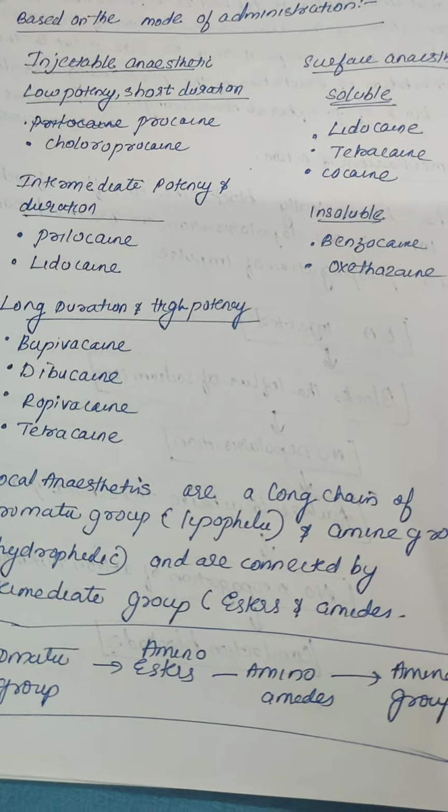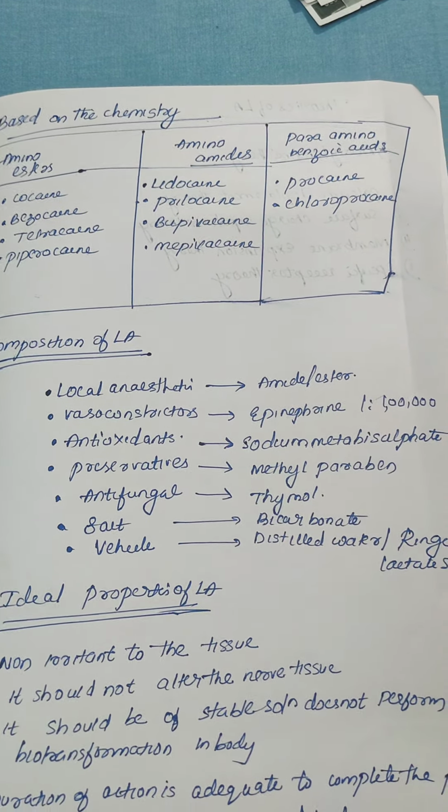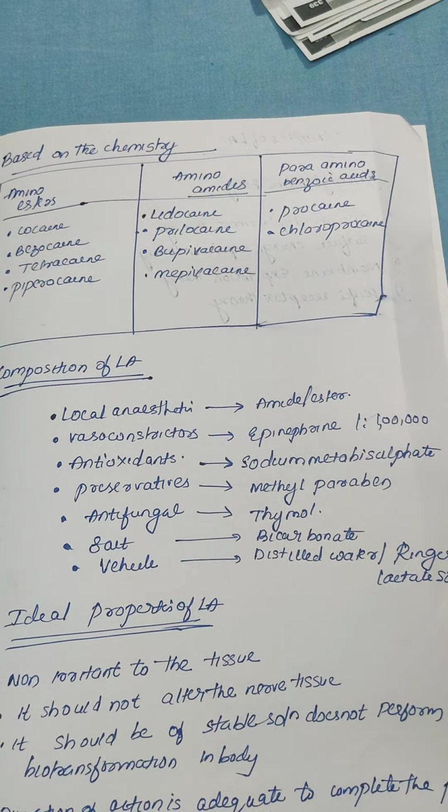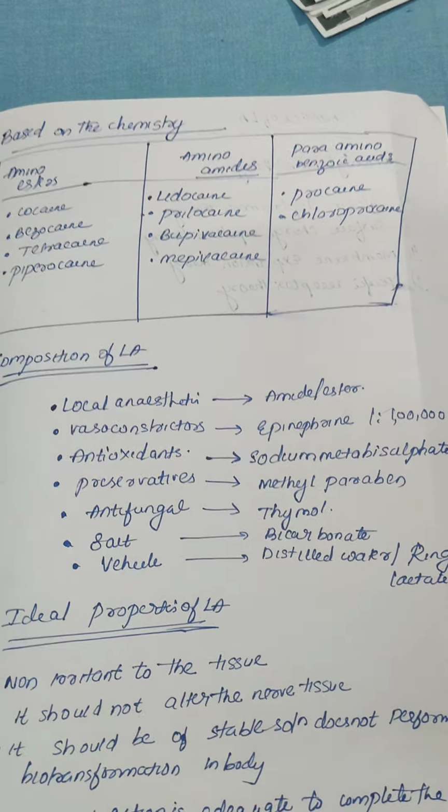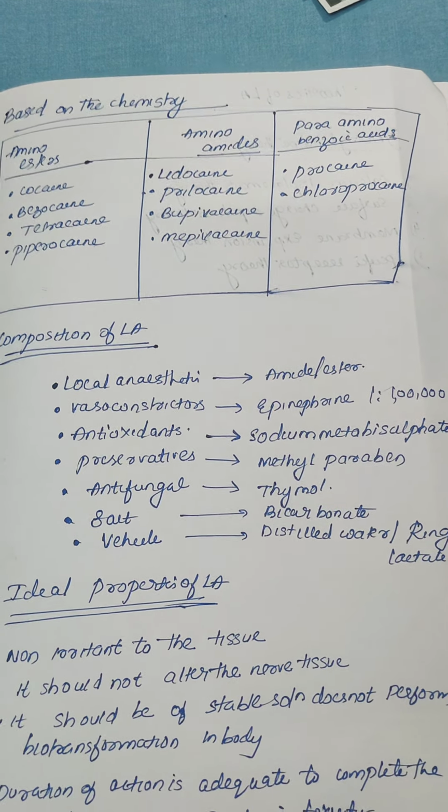What is the composition of local anesthetics? The local anesthetic is an amide or ester. A vasoconstrictor, epinephrine, is added at a 1:100,000 dilution. The antioxidant is sodium metabisulfite. The preservative is methylparaben. The antifungal is thymol.